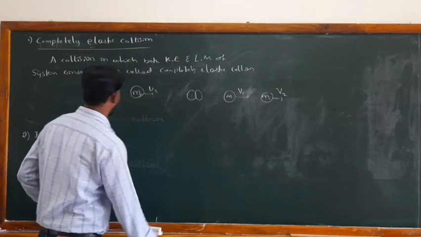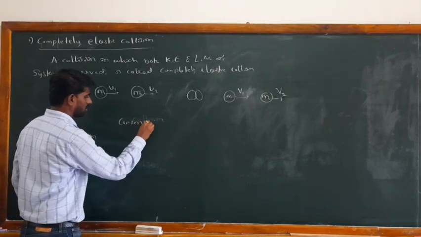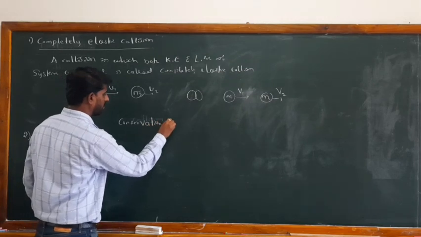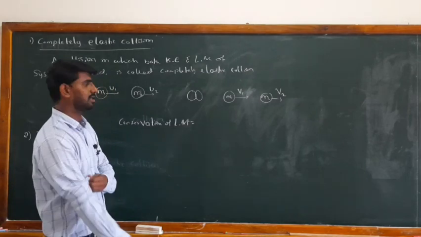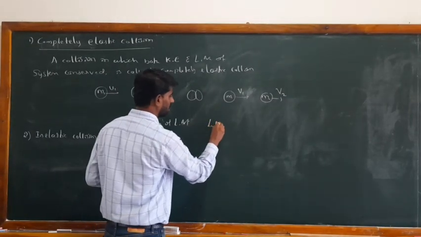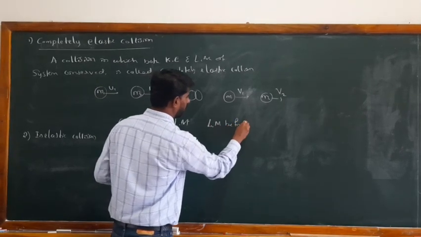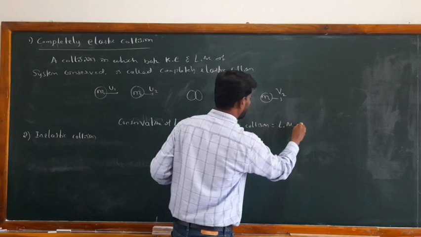Conservation of linear momentum: the linear momentum before collision must be equal to the linear momentum after the collision.